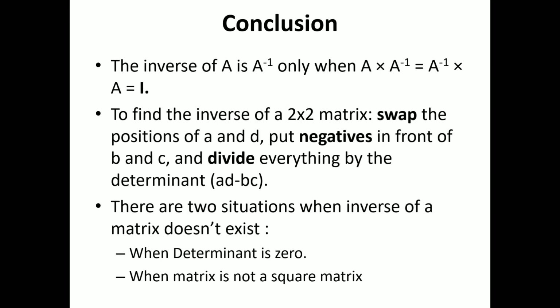Conclusion. Some major points to be noted for matrices. The inverse of A is A inverse only when A multiplied by A inverse equals A inverse multiplied by A equals the identity matrix. To find the inverse of a 2 cross 2 matrix, swap positions of A and D, put negatives in front of B and C, and divide everything by the determinant. Sometimes there is no inverse at all. Inverse may not exist if the determinant value of the matrix is 0.